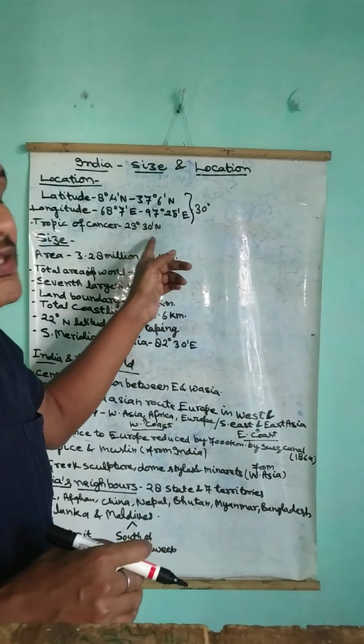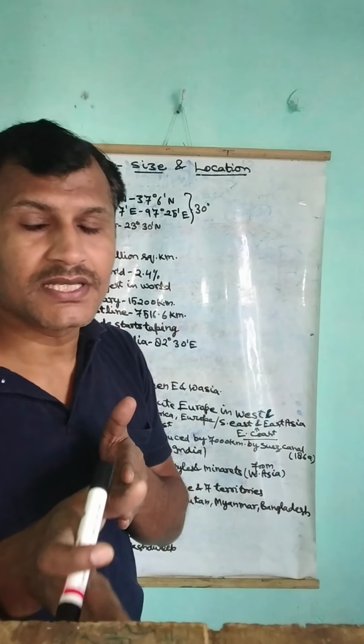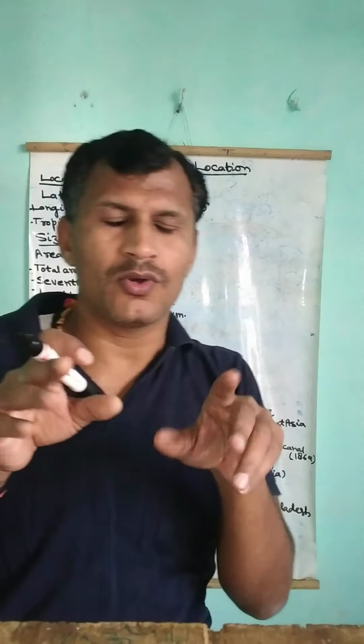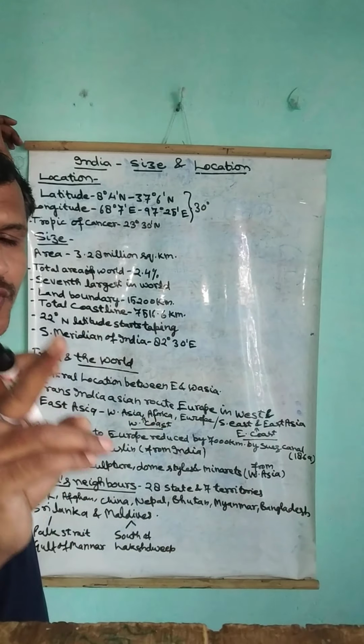Before it in north, from 22 degree north, it starts tapering towards the Indian Ocean. Tapering, you all make tapers in your homes for parking your cars inside your home. That is tapering. From higher to lower level towards the sea. That is called tapering. And it starts from 22 degree north.